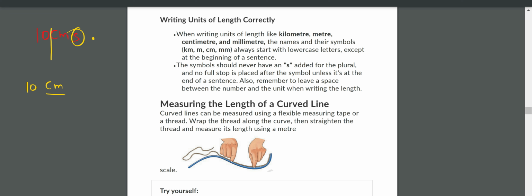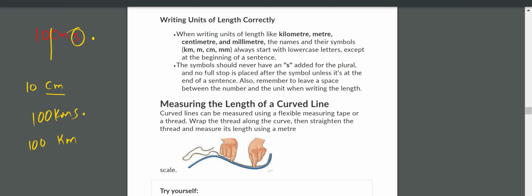Always remember, suppose 100 kilometers are there, you should not write it like 100 kms or kilometers. Don't keep a full stop. How to write it? First you write 100, give one space, and write km. That's all. This indicates 100 kilometers, and don't put the full stop also. Is it clear, everyone?